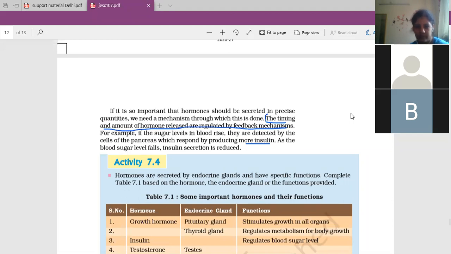Ma'am, tomorrow class is not there? Tomorrow nothing is there, so you're relaxed tomorrow. Monday, which chapter test? Life process, the full chapter, a subjective test. Okay. The class timing? Class timings, yes.